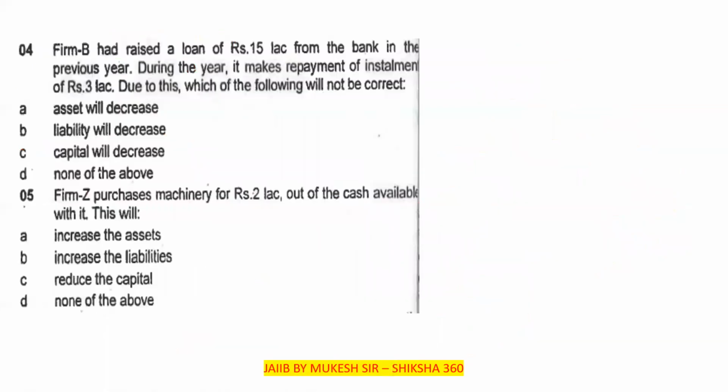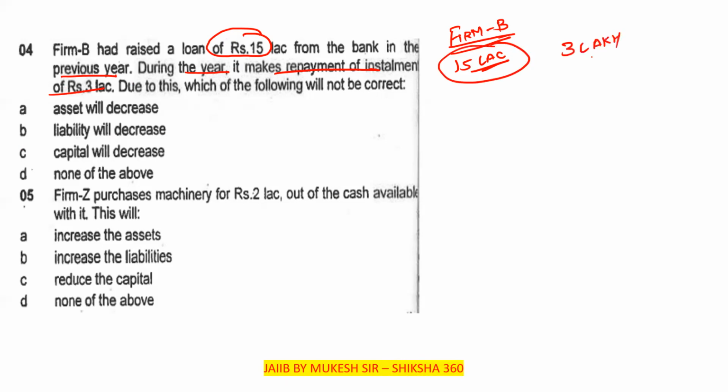Now move to the next question. Question number 4. Firm B had raised a loan of rupees 15 lakh from the bank in the previous year. During the current year, it makes a repayment of installments of rupees 3 lakh. Last year it was 15 lakh. Now this year they have paid rupees 3 lakh, so now it will become rupees 12 lakh.